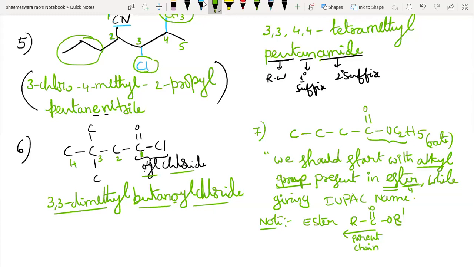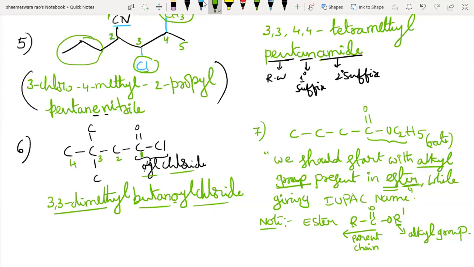So this is the alkyl group in the ester functional group. This is also an alkyl group, no doubt, but this alkyl group R is a part of the parent chain, whereas this alkyl group R dash is not a part of the parent chain. It is a part of the functional group.